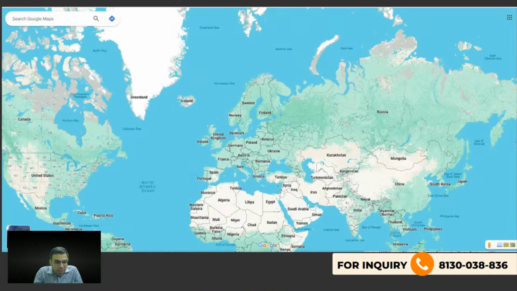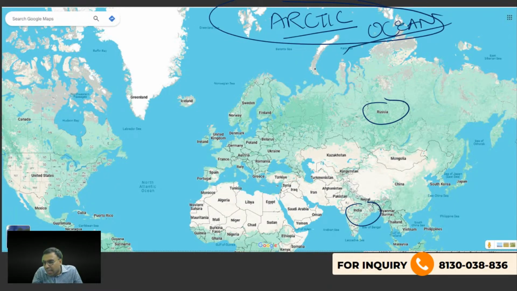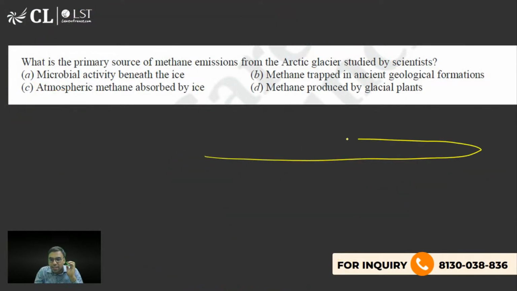Okay, so look, I'll show you what it is. So this is India, this is Russia. Above this, this one is called the Arctic, the Arctic Ocean. Okay, fine. Now in this Arctic Ocean, what is the case is that there is a layer, this is a layer of ice on it, and beneath it there is methane, coal bed methane, etc. So if the ice is getting melted, what will happen?